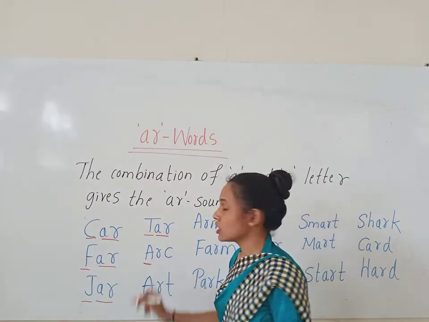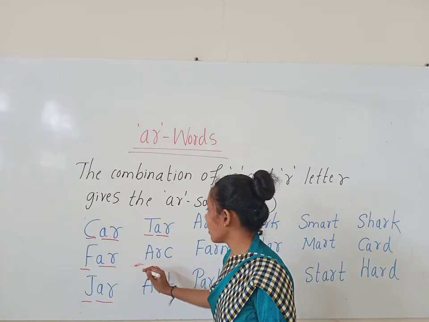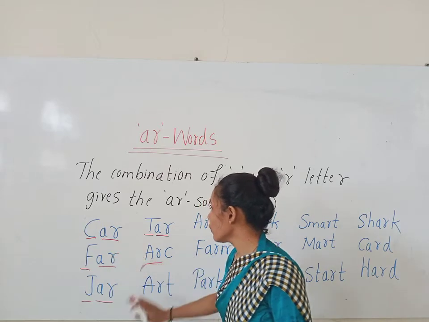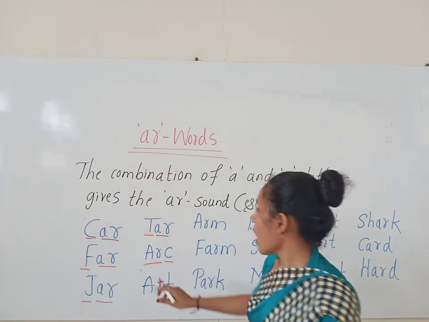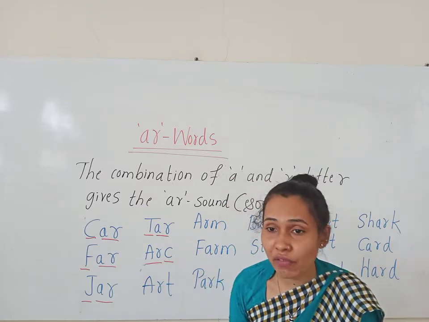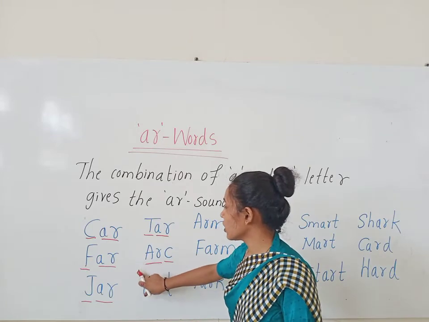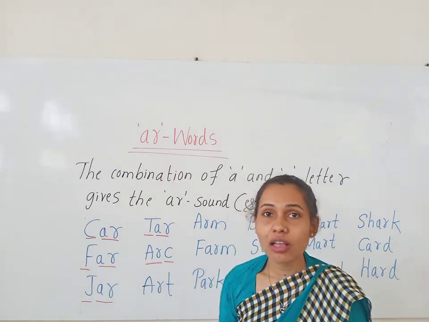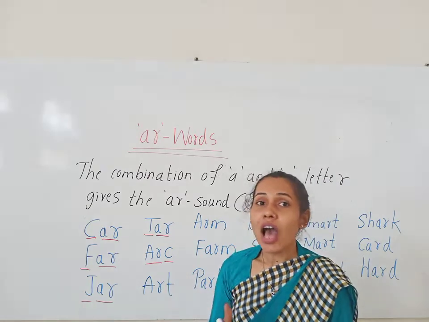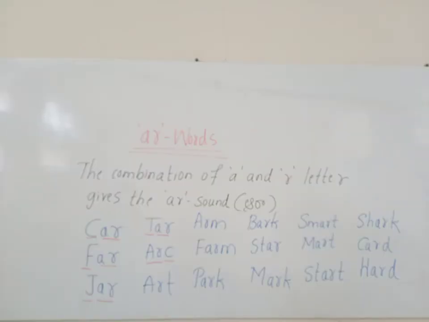A. It gives the sound of A. Okay. A and R together gives the sound of R. And C gives the sound of K. So how do we read the word, children? Ark. A and R together gives the sound of R. And C gives the sound of K. So how do we read the word? Ark. Okay.